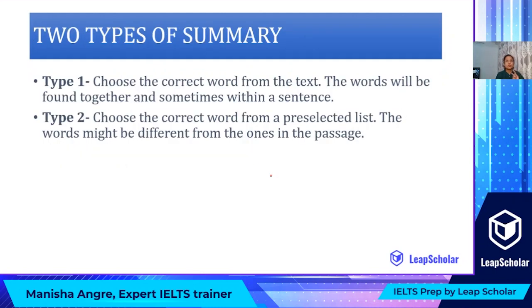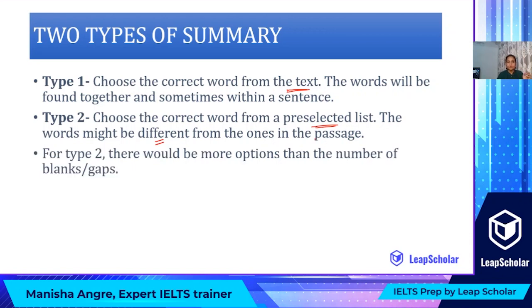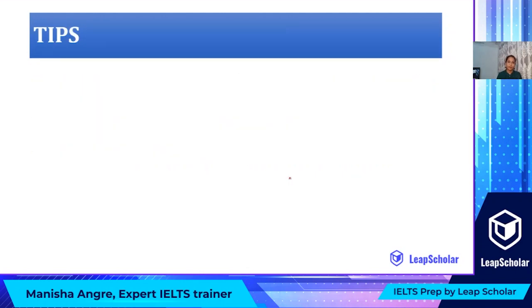In IELTS, there are two types of summary question. Type 1, wherein you need to choose a word from the text, and the words will be found together, sometimes within a sentence itself. There is another type in which you are given a pre-selected list and you must select the words from the list provided to you. The words might be different from the ones in the passage, that means they are synonymous. For type 2, there would be more options than the number of gaps or blanks, so you need to be careful about which ones to take.